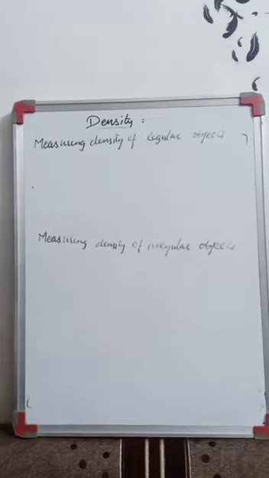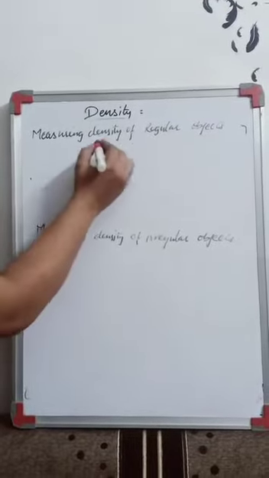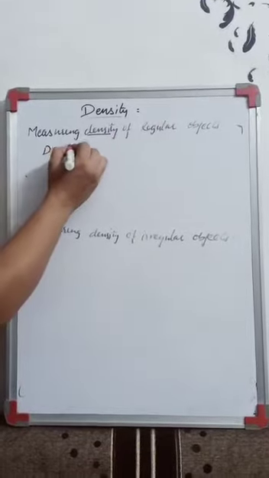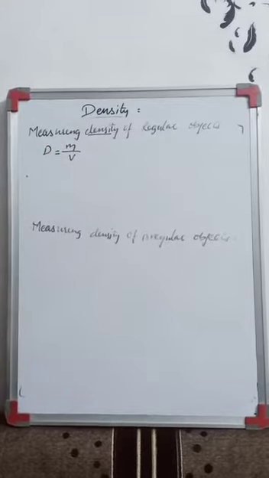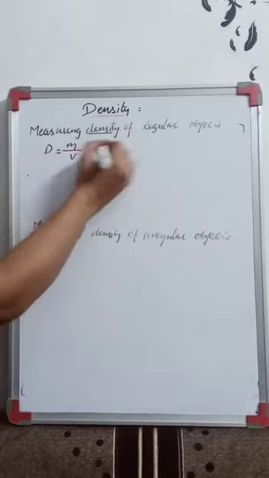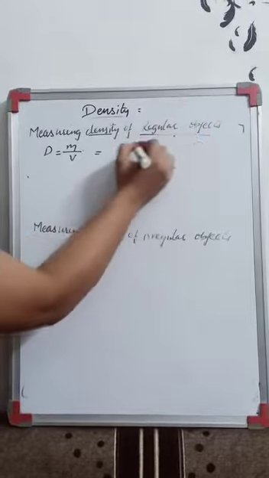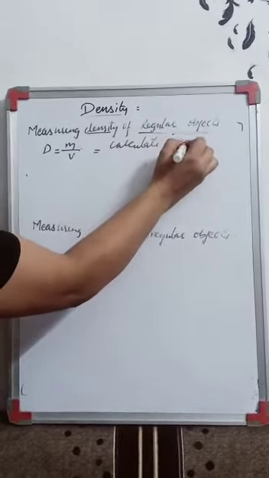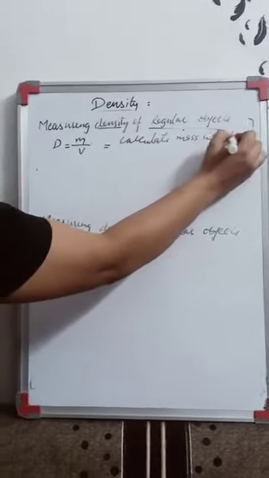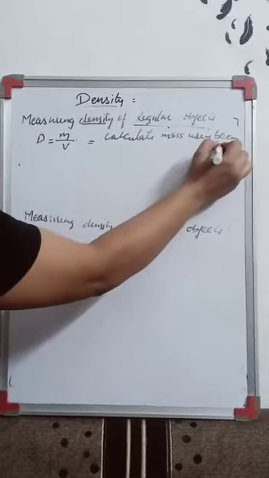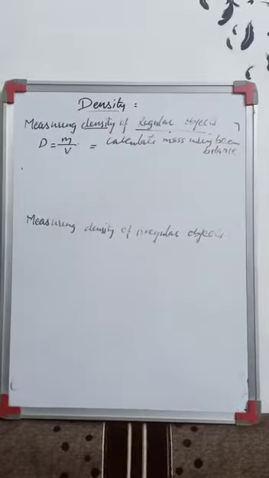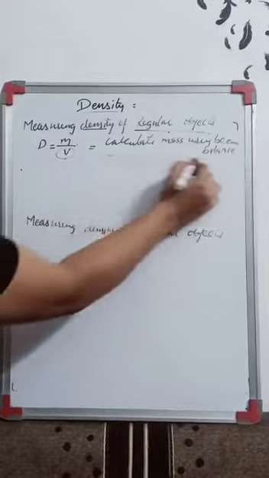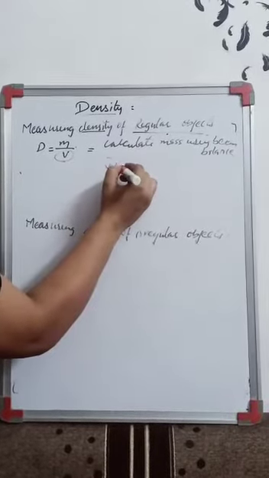Next is measuring density of regular object. How will you calculate the density of a regular object? See, density is what? It is mass upon volume, right? So for the mass of the regular object, you can calculate mass using a beam balance, right? If you put the object on the beam balance, you can have the mass. Now if you have the mass, the volume can be calculated by the formula.